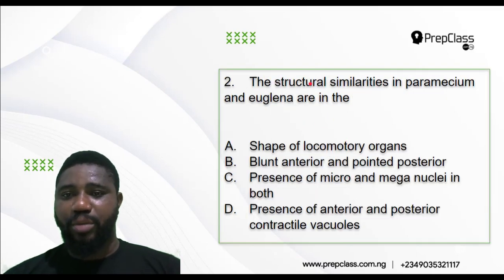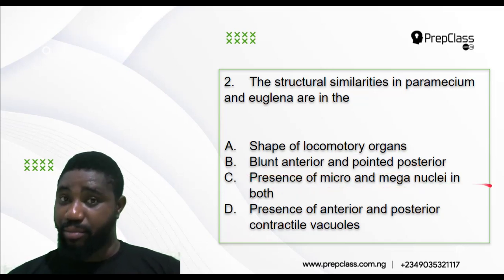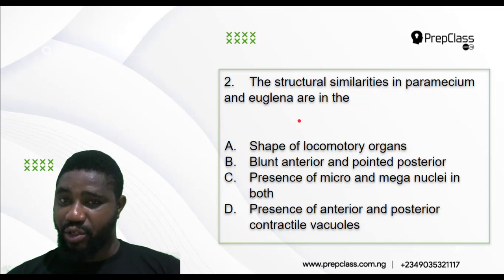All right. Question number 2 says, the structural similarities in Paramecium and Euglena are in the A, is it shape of their locomotory organs? B, is it blunt anterior and pointed posterior? C, is it presence of micro and mega nuclei in both? D, is it presence of anterior and posterior contractile vacuoles? So out of these 4, which one shows similarities between Paramecium and Euglena?